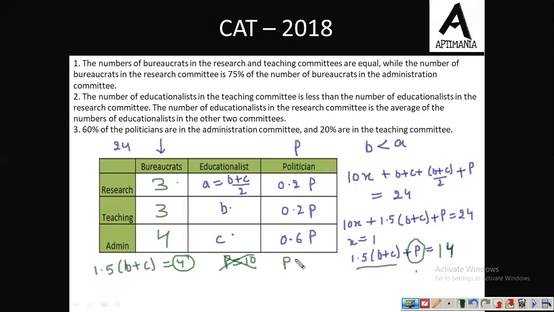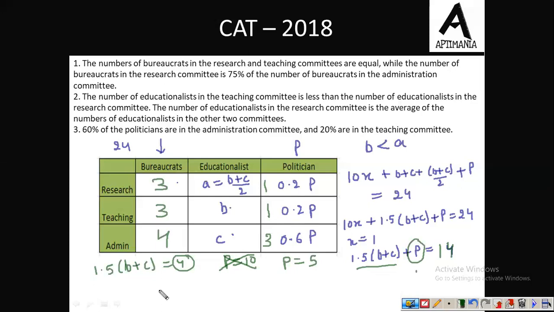Now let us check for P is equal to 9. Not possible because 60% of 9 will not be an integer. 8 not possible. 7 not possible. 6 not possible. Let us try for 5. Now suppose P is 5. So this 60% of 5 is 3, which is an integer. 20% of 5 is 1, and this is also 1.